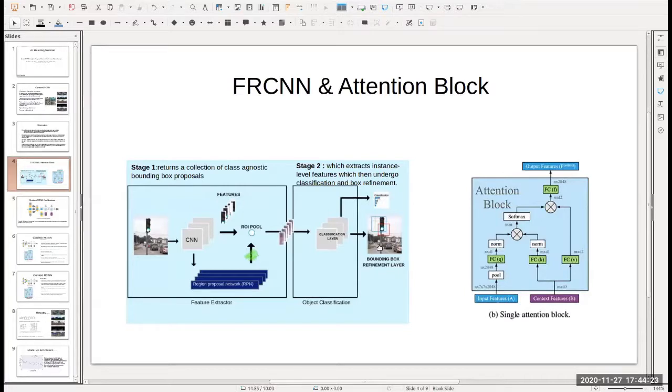And there is a certain class of algorithm that we call a bounding box algorithm, where they try to build the bounding box around the object which has been detected. So that's the Fast RCNN network. And there's another important network, which is an attention block. The way it works, it takes the input feature or the context feature and does a weighted average, so that you put proper weight on the past history, and those weights get added to the context feature, which is called the output features.